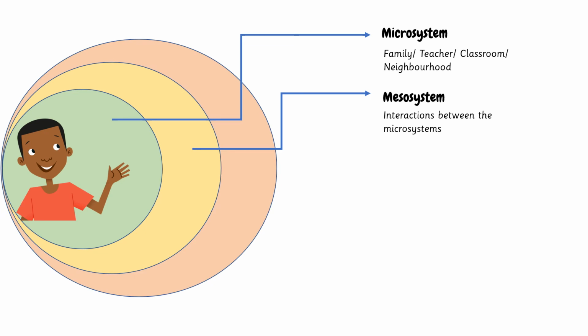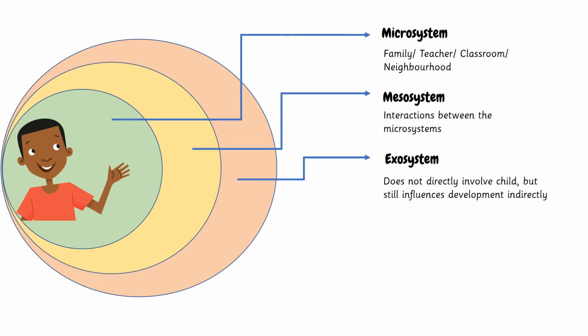The next system is the exosystem. The exosystem is an environment that does not directly involve a child, but affects them anyway. For example, when a parent's workplace requires a lot of traveling, this impacts on the child. Or when a new community service is introduced that the child can access, this will have an impact on the child's development.